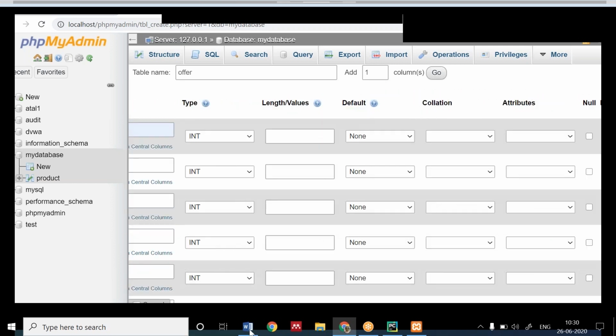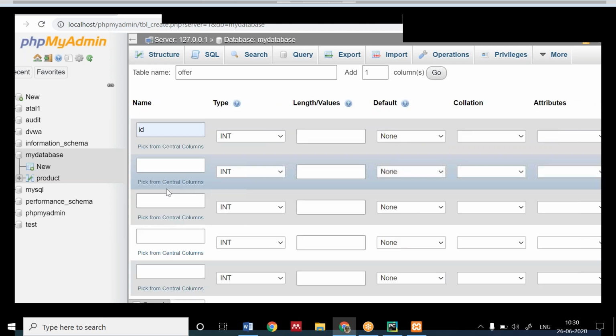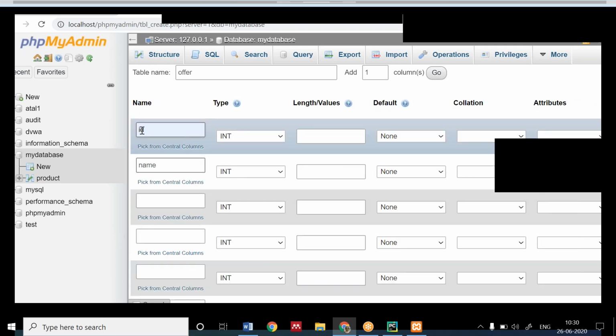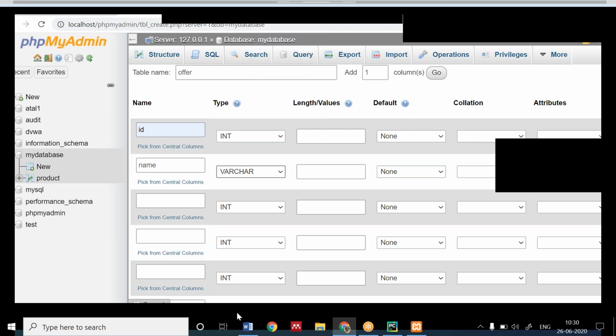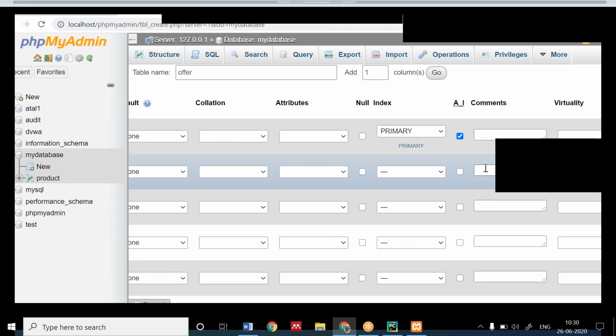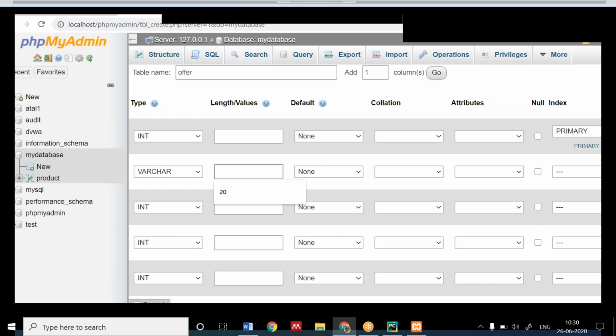As soon as you click on auto increment, you see that it selects a primary key. So you can have the primary key from here. In the next one, if you are creating anything, you don't have to make it a primary key. Don't select anything here. You can define the length here.